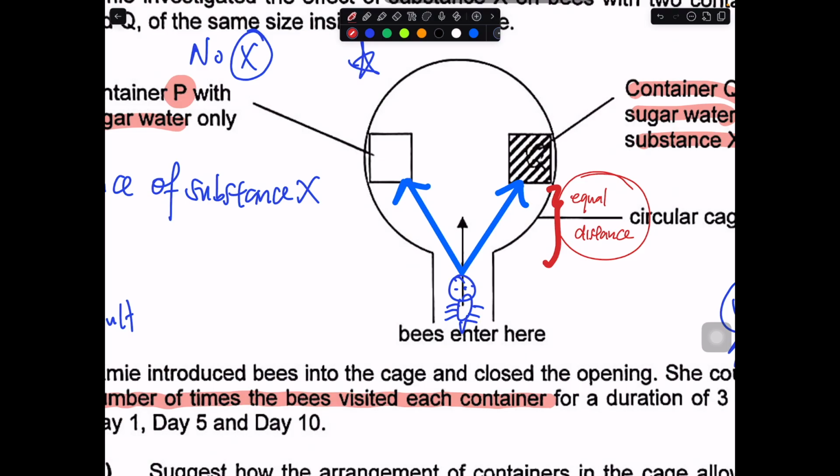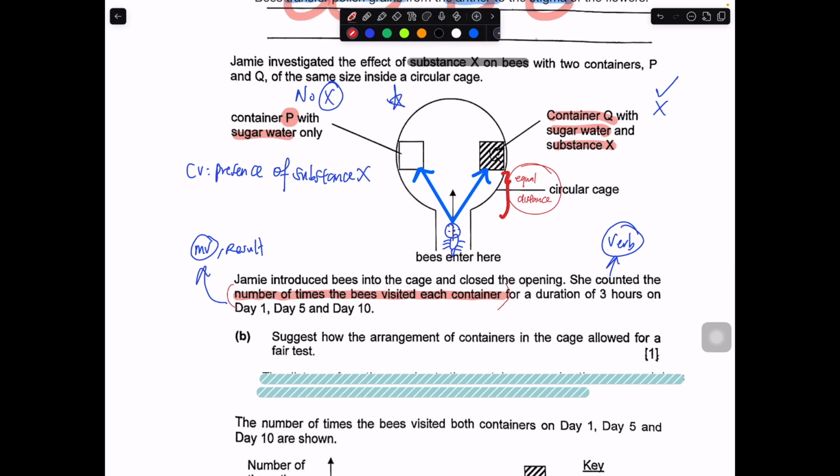Because you don't want to change the distance in such a way that the bee prefers to go to one container, not because it has substance X, but because it is nearer. Then the number of times the bee visited a container will be affected by two things: the distance between the opening and the container, as well as the presence of substance X. So in this case, it will not be a fair test.